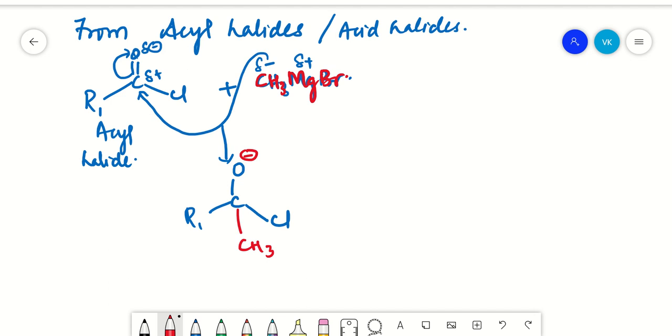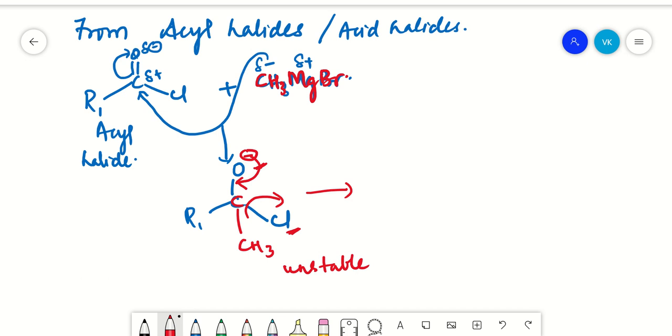Now what is happening here is there is a negatively charged oxygen here and also an electronegative chloride ion here. So both negatively charged ions on a single carbon make the carbon unstable. So the carbon becomes unstable here, and there will be a shift of electrons. The negative charge here will shift onto the bond between carbon and oxygen, and then there's a loss of your chloride ion here.